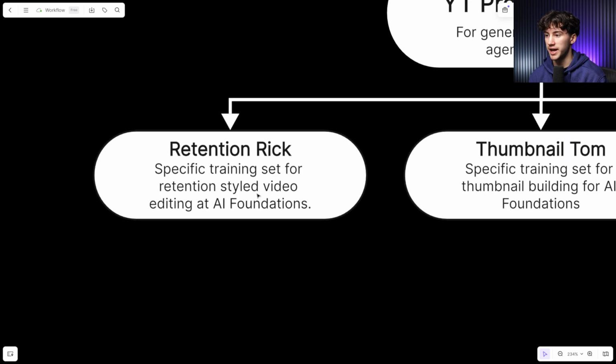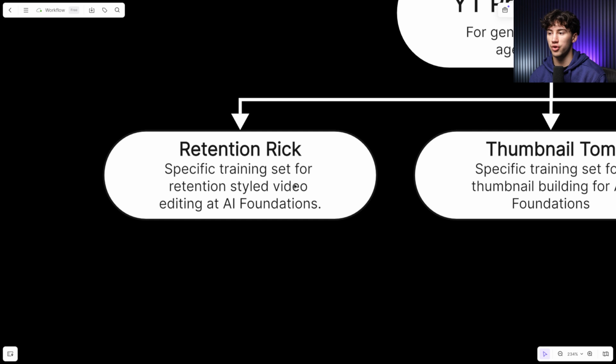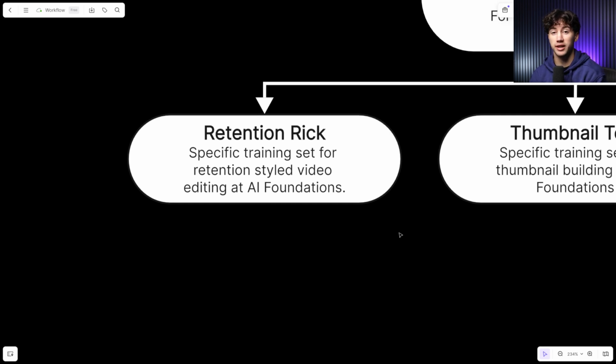We have Retention Rick, and Retention Rick is going to be specific training for retention-styled video editing at AI Foundations. So I'm going to get very custom with this. What do I do in my YouTube videos in order to increase video retention?